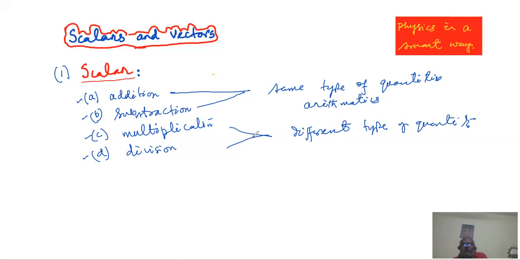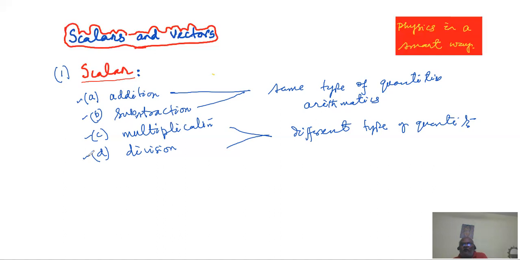You have learned at the school level, as I told you, that if you multiply base area with the height of a rectangular solid, then volume comes in. If you divide mass by volume, then we get density, and all those things. So my basic point is that all these mathematical manipulations that we are engaged with when dealing with scalars,